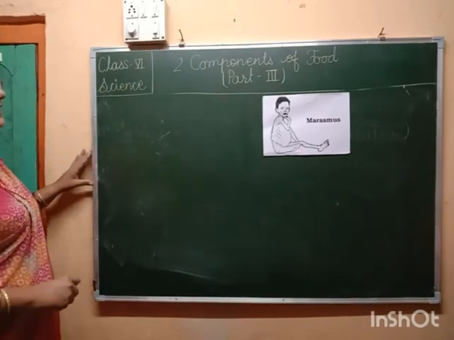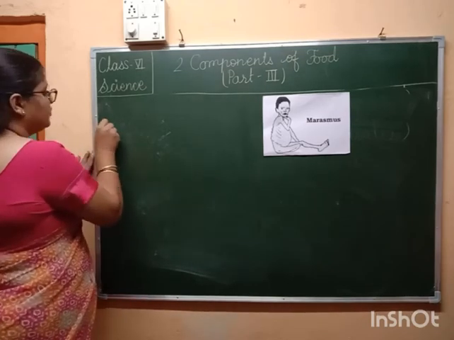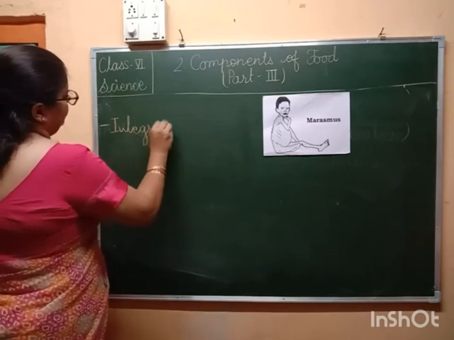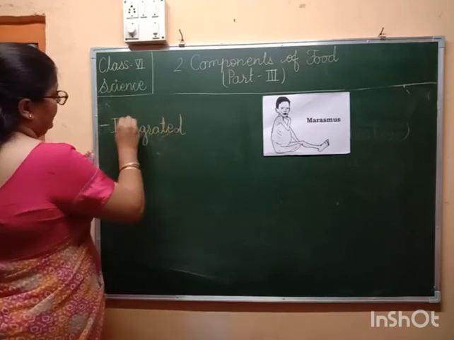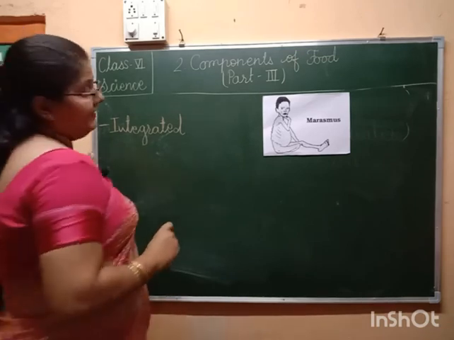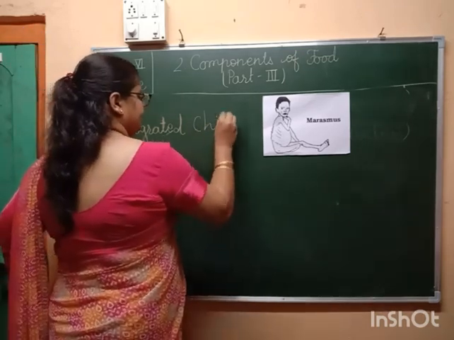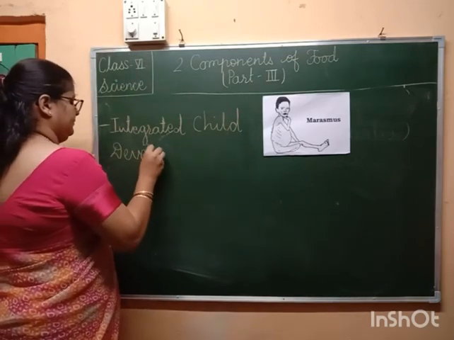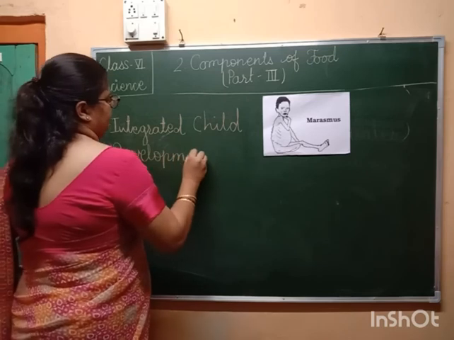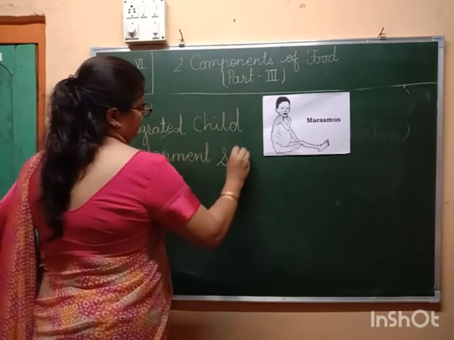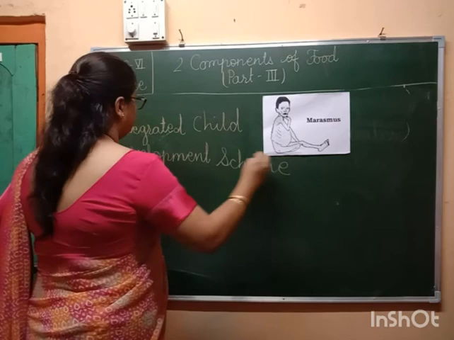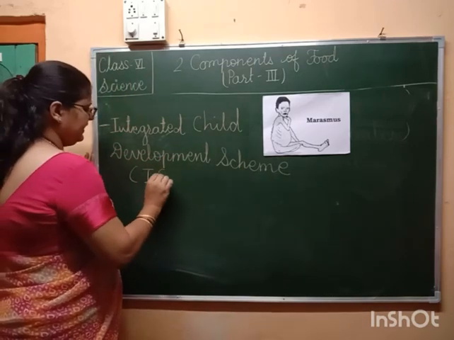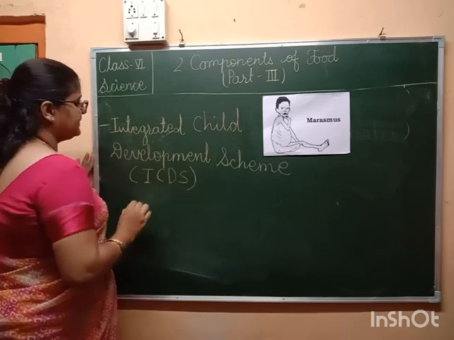So the government has started two schemes. What are they? The Integrated Child Development Scheme, in short, what do we call it? ICDS.